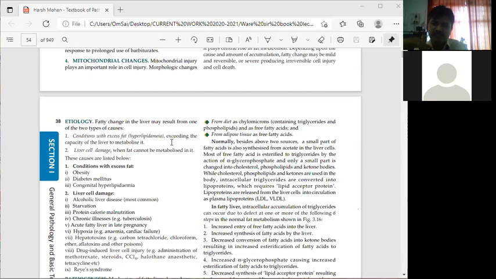Free fatty acids are converted into triglycerides in the presence of alpha glycerophosphate, and only a small part changes into cholesterol and phospholipids. That is the idea here, which then requires this particular triglyceride.